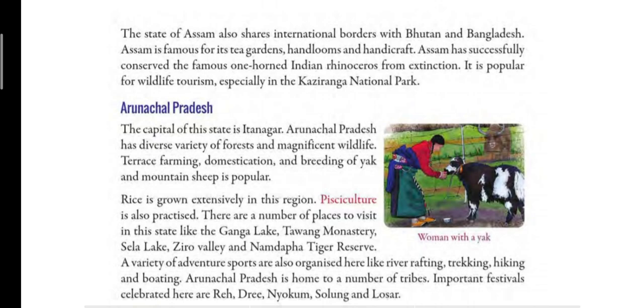Then, children, you have Arunachal Pradesh. Itanagar is the capital of Arunachal Pradesh, and this state has a variety of forests and animals also. Now, pisciculture is practiced by people over here. And what do you mean by pisciculture? Pisciculture means controlled breeding and rearing of fish. So, in pisciculture, you keep, breed, and rear fish.